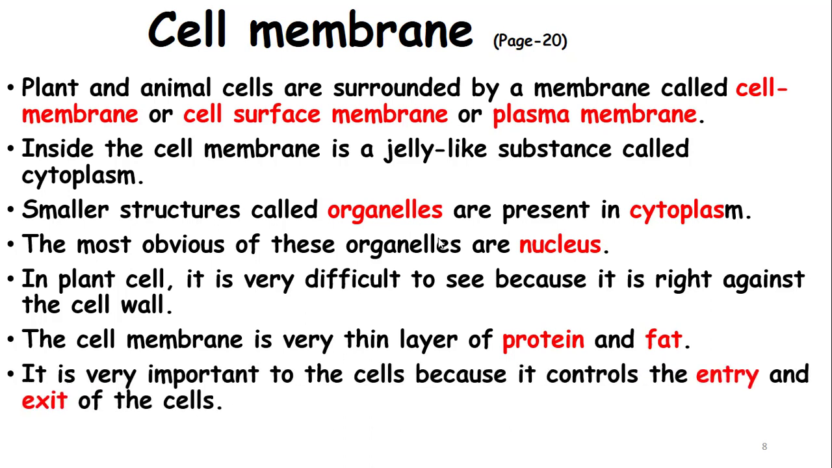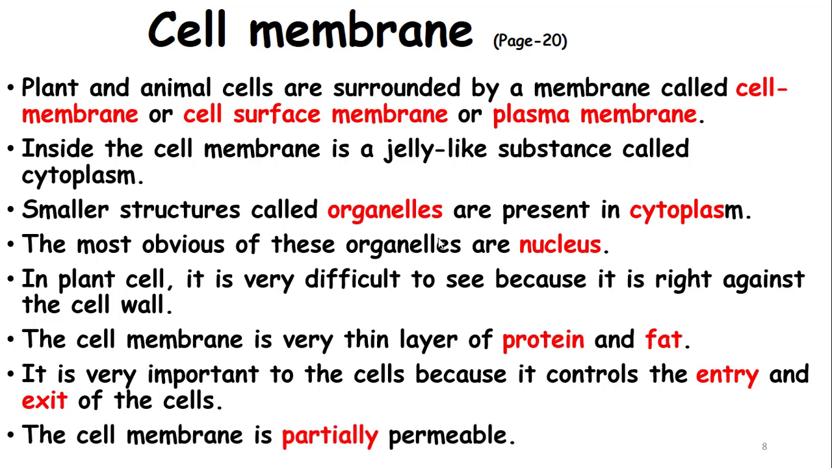It's very important to the cell because it controls the entry and exit of the cell. As a door controls entry and exit of a room or of a house, so is the case with the cell membrane. The cell membrane is partially permeable. It means that it allows only certain molecules to move into the cell and certain molecules to move out of the cell. For example, carbon dioxide gas is not required by the cell, therefore it moves out of the cell, and oxygen gas along with other substances like glucose are required by the cell, so they move into the cell.